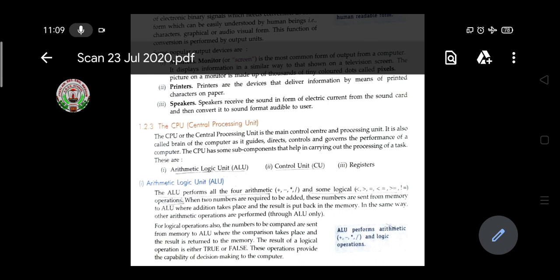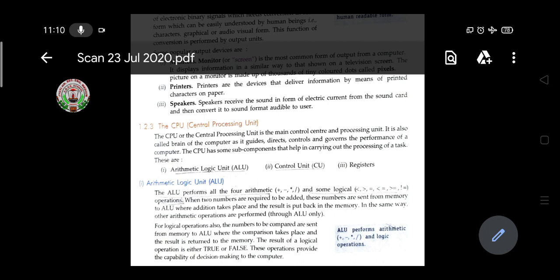So, students, today we'll learn about the CPU. The CPU, or the Central Processing Unit, is the main control center and processing unit. It is also called the brain of the computer, as it guides, directs, controls and governs the performance of a computer. The CPU has some subcomponents that help in carrying out the processing of a task.